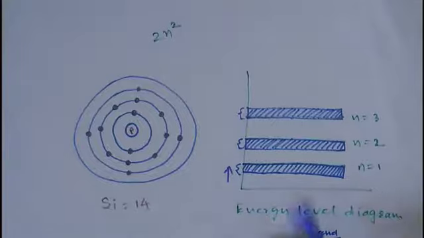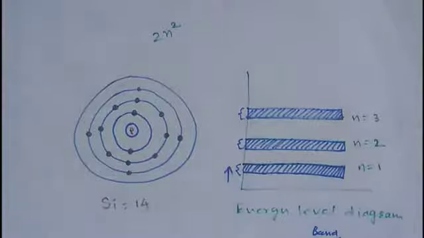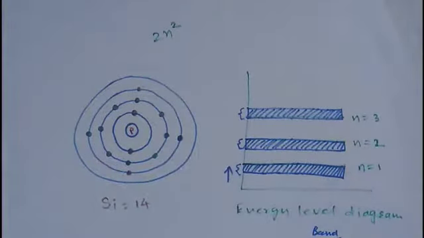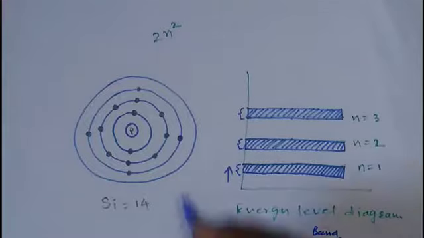Now if you consider the third orbit for silicon, this third orbit is the valence orbit for silicon. Now if energy is given to the last orbital electron, this electron will move to a higher orbit, but here no orbit is present. So this valence electron, if energy is given, will escape from the atom, and this electron will be